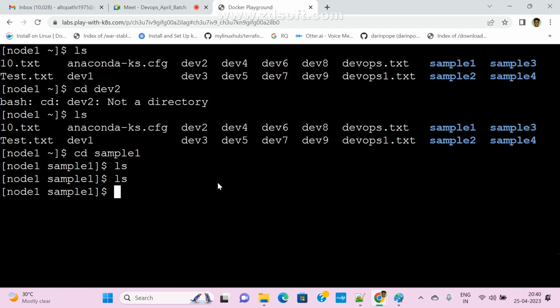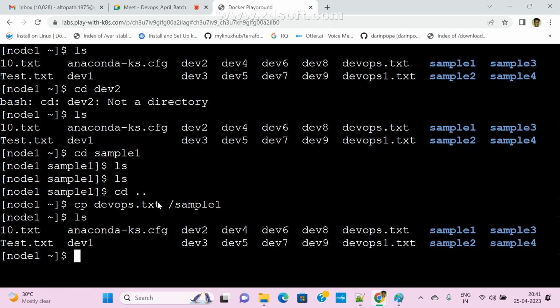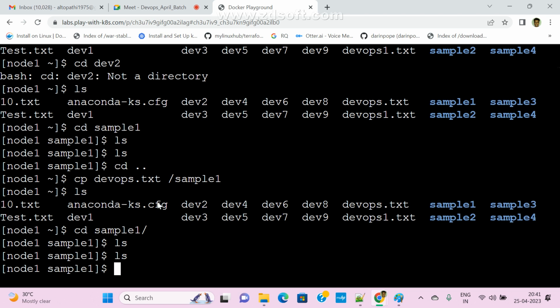So now let me copy and paste something. Already we have, right? Okay, so cp, copy devaps.txt, and where you want to copy, sample1. Okay, sample1 directory. Now ls. Okay, now cd sample1. I just copied the file. That's it, guys. I didn't do anything. Sample1, ls. Now I don't have anything, not copied.